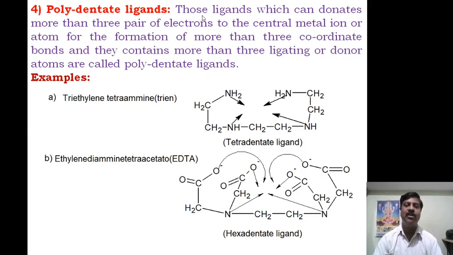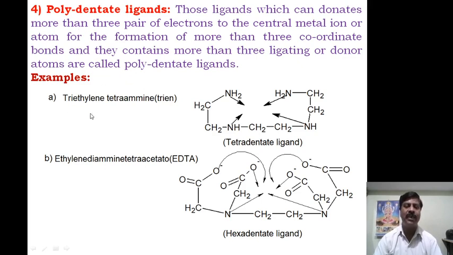And next, the fourth classification is polydentate ligand. Polydentate ligand is nothing but those ligands which can donate more than three pairs of electrons to the central metal atom or ion for the formation of more than three coordinate bonds. They contain more than three ligating or donor atoms and are called polydentate ligands. More than three donor groups, poly means more than, they are called polydentate.